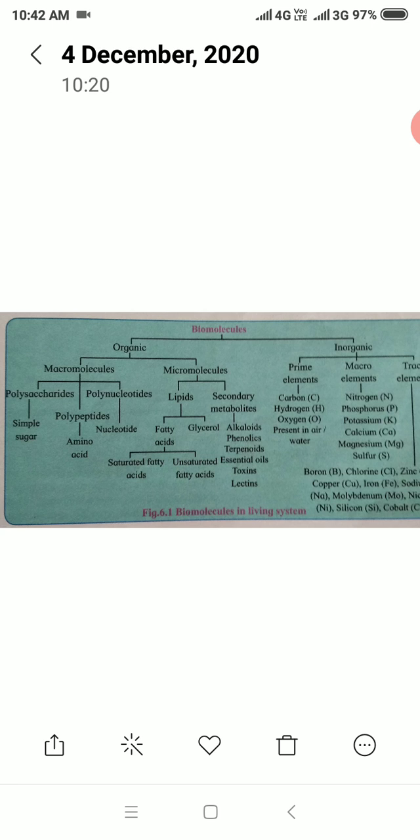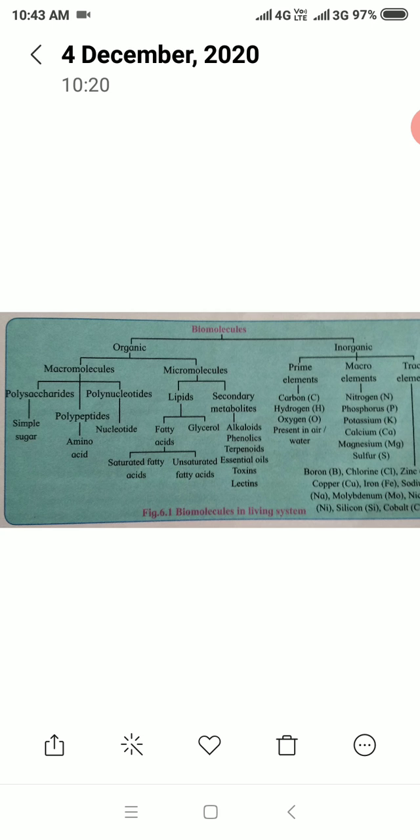One is unicellular, meaning single cells, including bacteria and yeast. The second is multicellular, having many cells. For example, plants and animals are multicellular organisms.